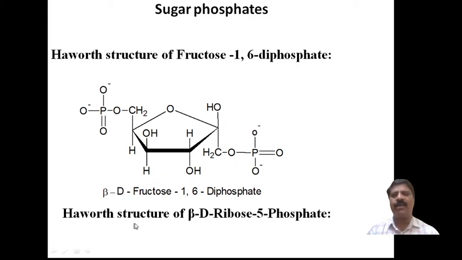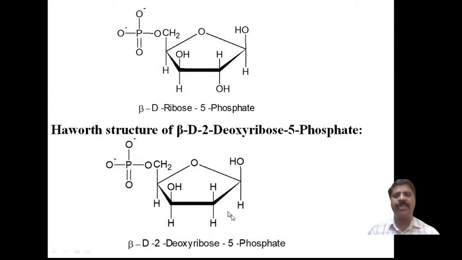Now come to the Haworth structure of beta D ribose 5 phosphate. Here this is the ribose, again OH, this is the H and this is the CH2OH. Now this group is replaced by a phosphate group. Therefore, it gives beta D ribose 5 phosphate. Okay, now coming to another Haworth structure.